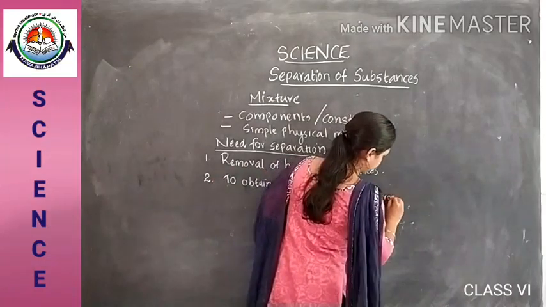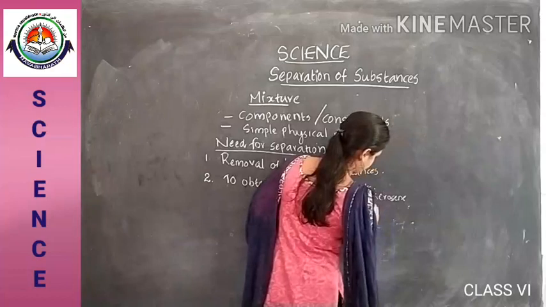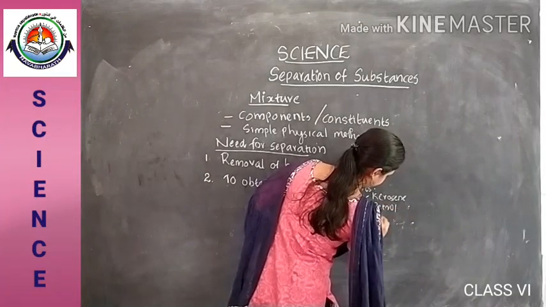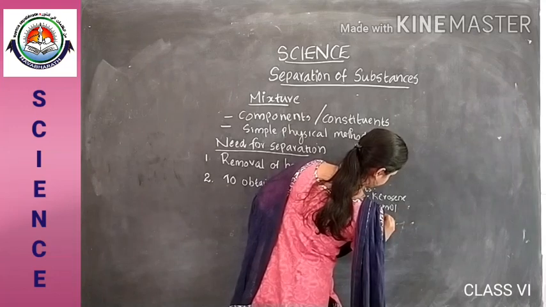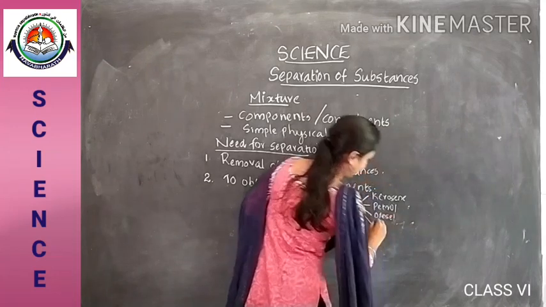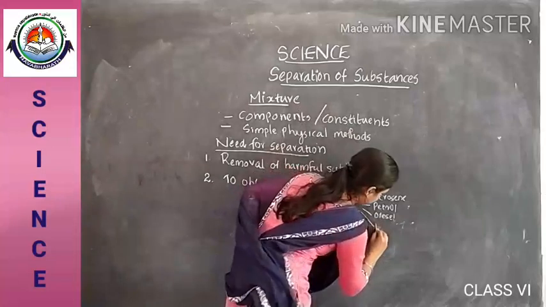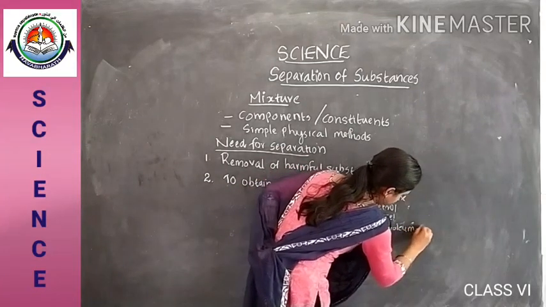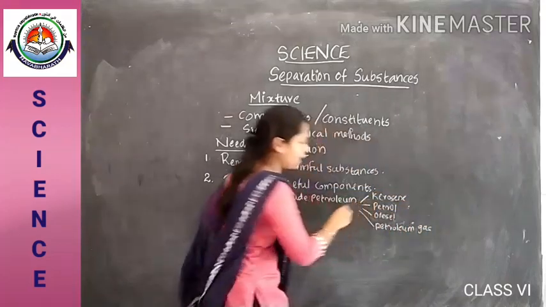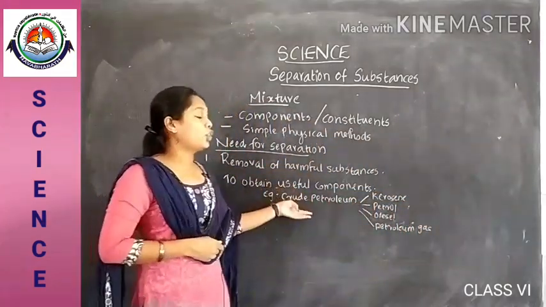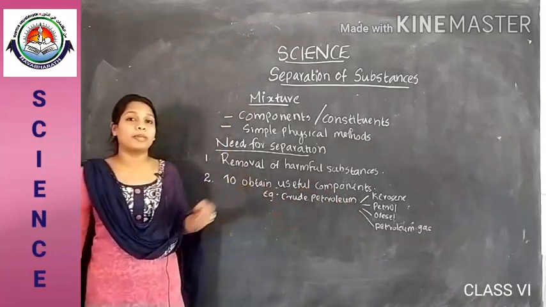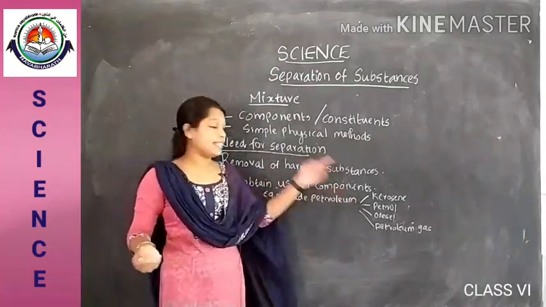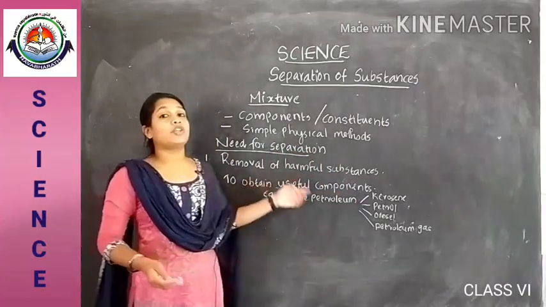petrol, diesel, then petroleum gas. These are the constituents of crude petroleum. So we have to separate these components to obtain the useful products.